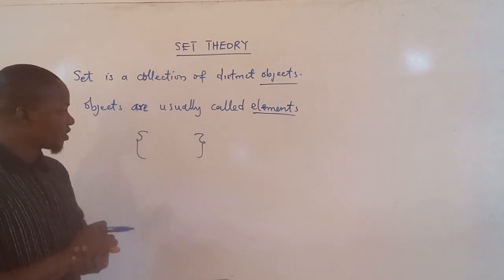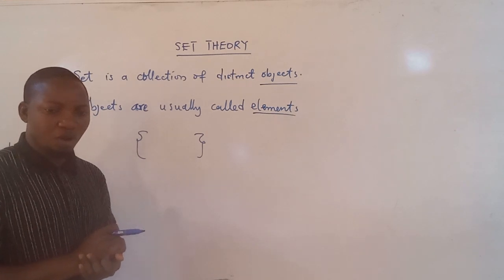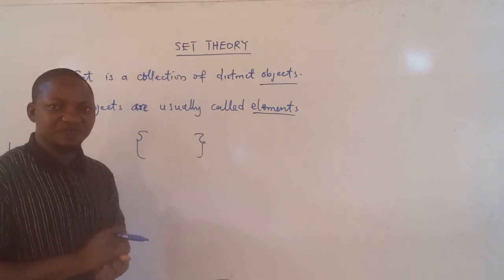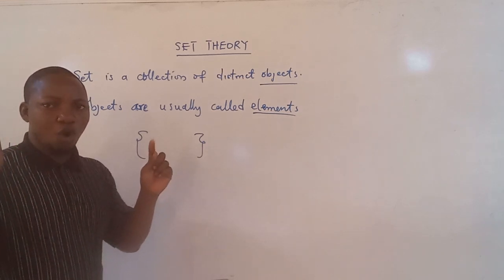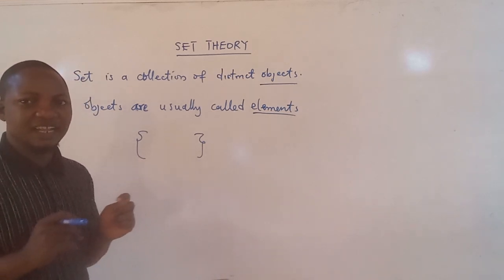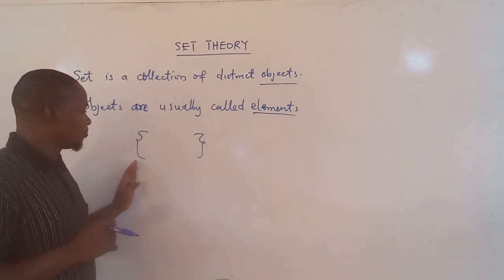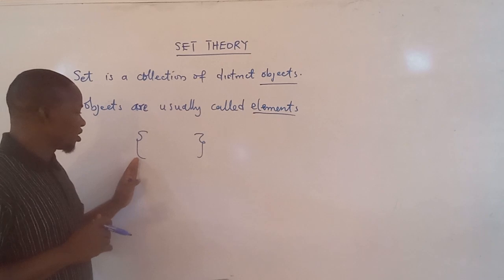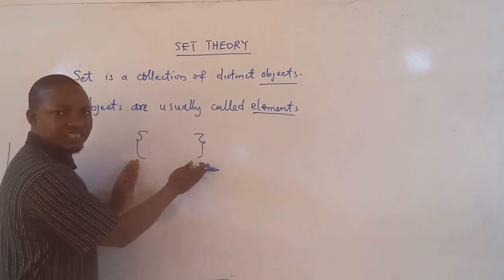Let me say, for example, if I want to say the set of all positive integers less than 5, the set of all positive integers less than 5, I'll start the band of that set with curly brackets. Then I'll list the positive integers.